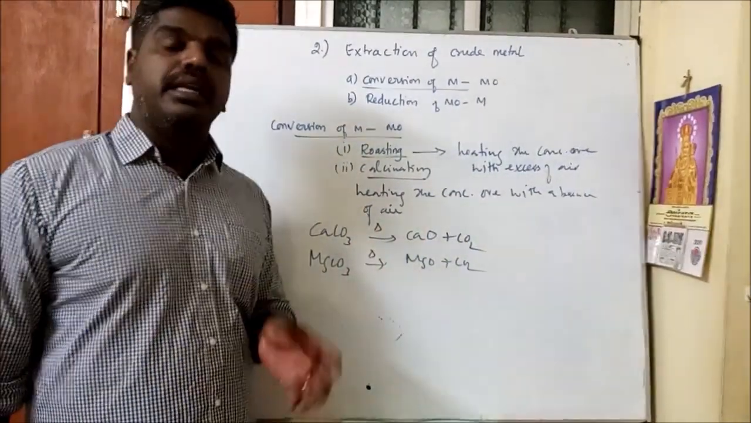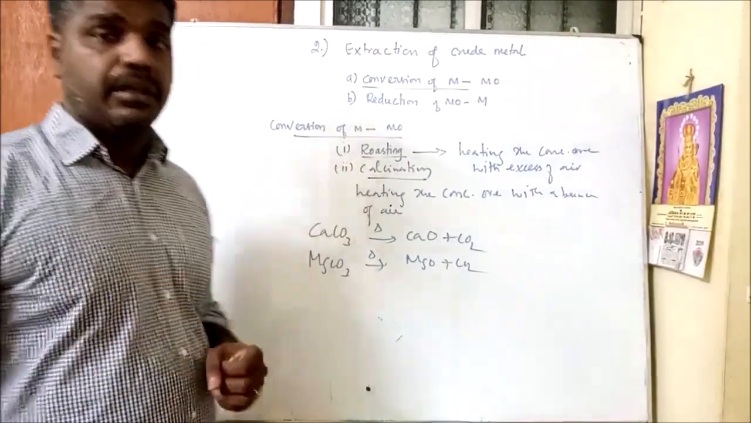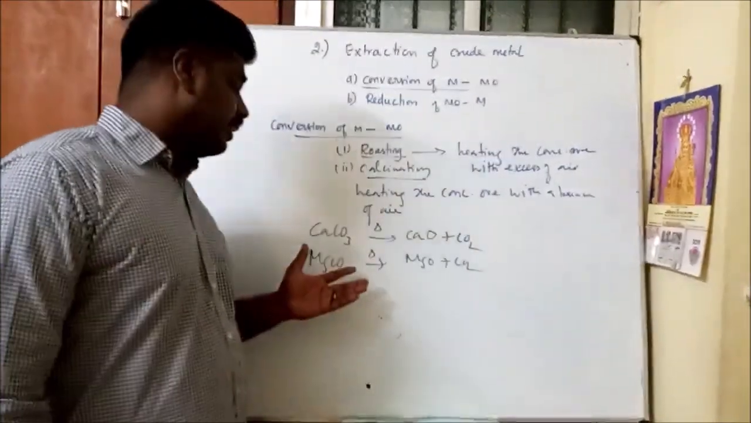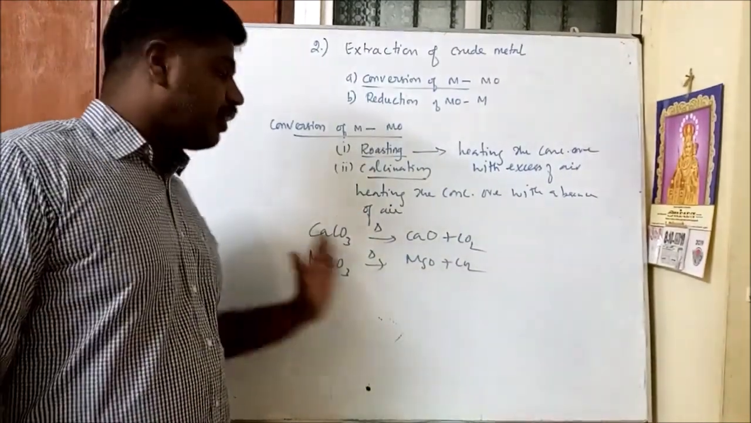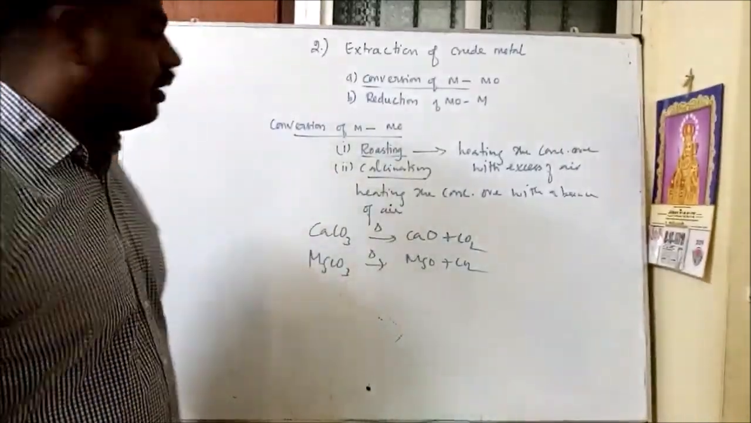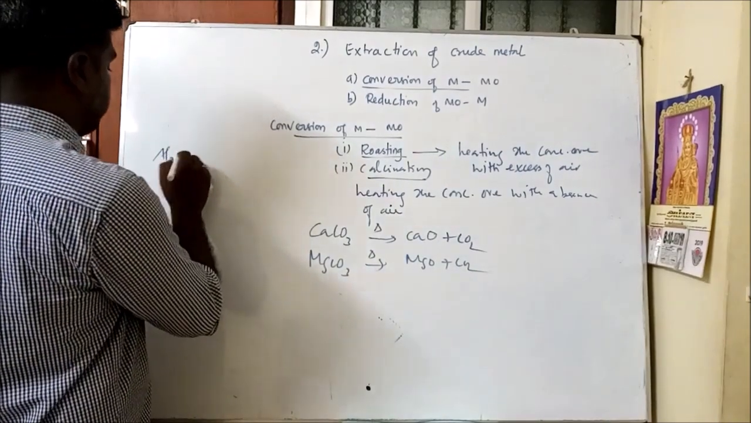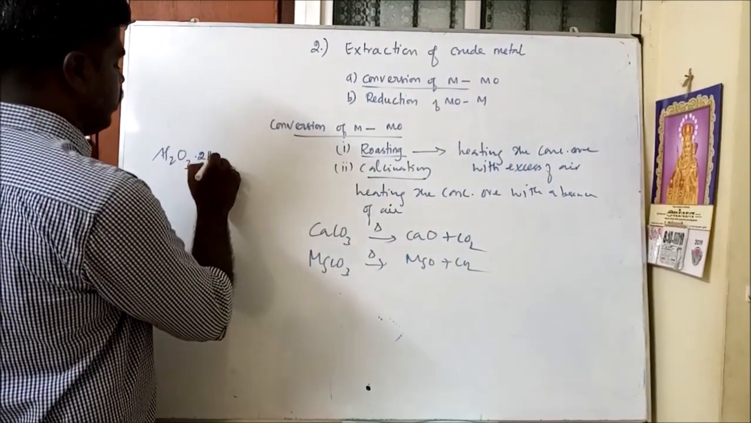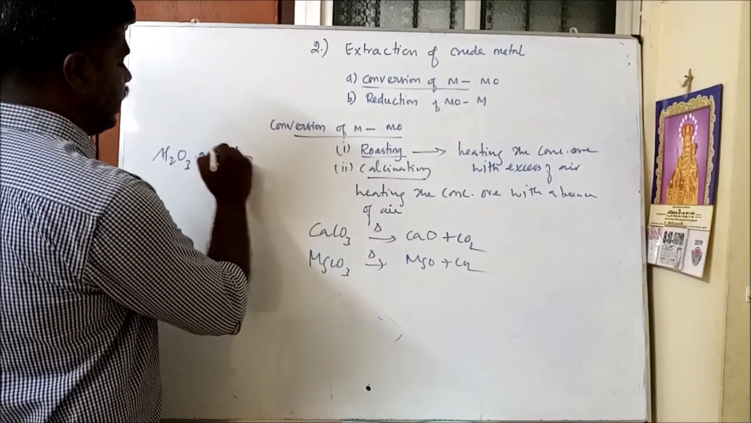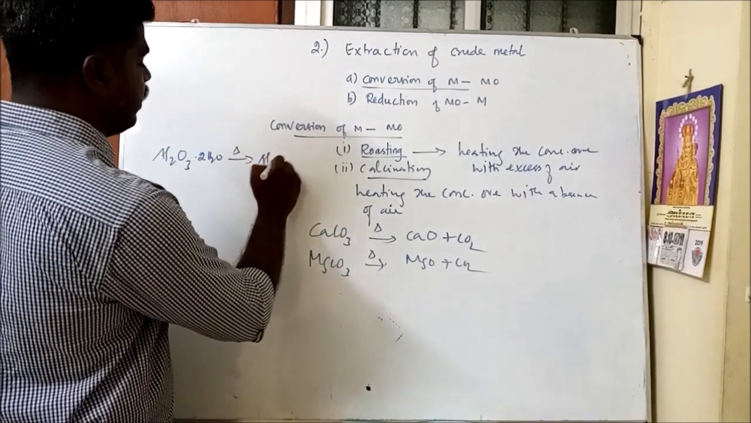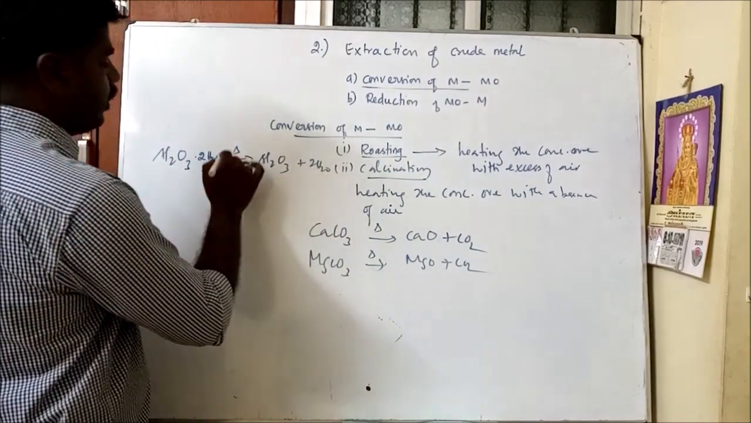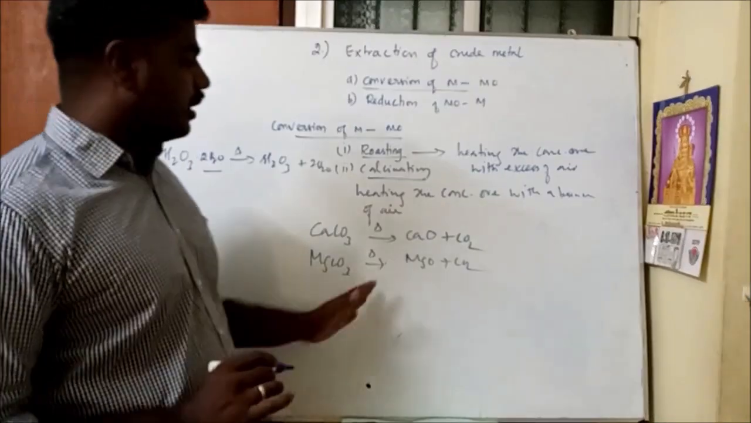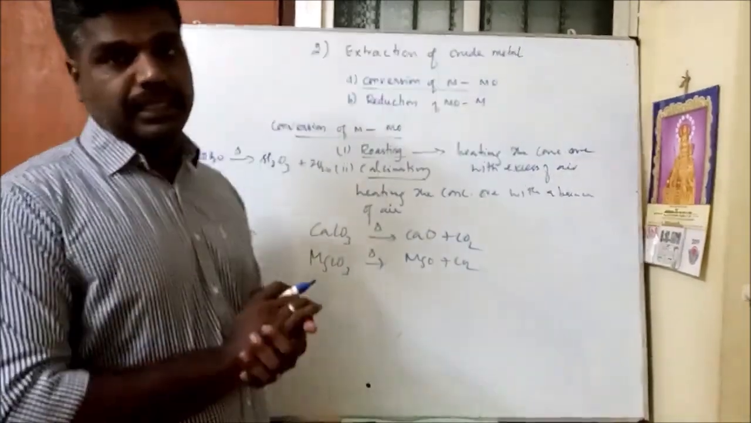For example, if the ore is a hydrated ore, when we heat it without oxygen, water molecules are removed. Let us take bauxite, Al2O3.xH2O. When it is heated without oxygen, it is converted into aluminum oxide plus water. The hydrated molecules will be removed. This process is called calcination.